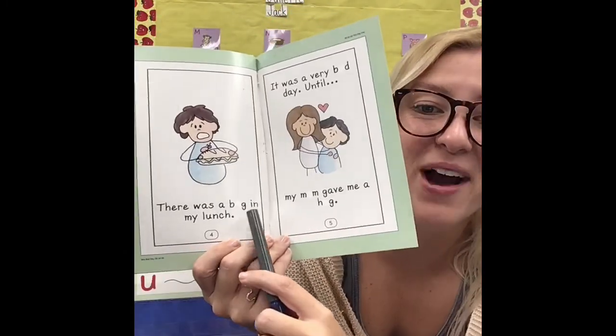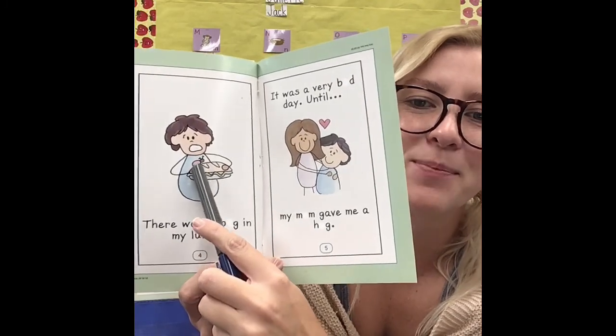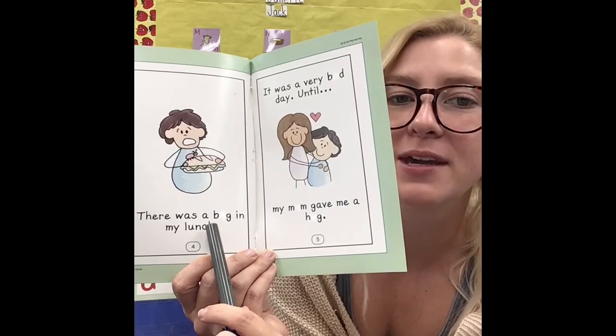Oh, we're missing a vowel right here. It says b-g. But I can tell it's supposed to say bug because I see a picture of a bug. What sound do you hear in the middle of bug?